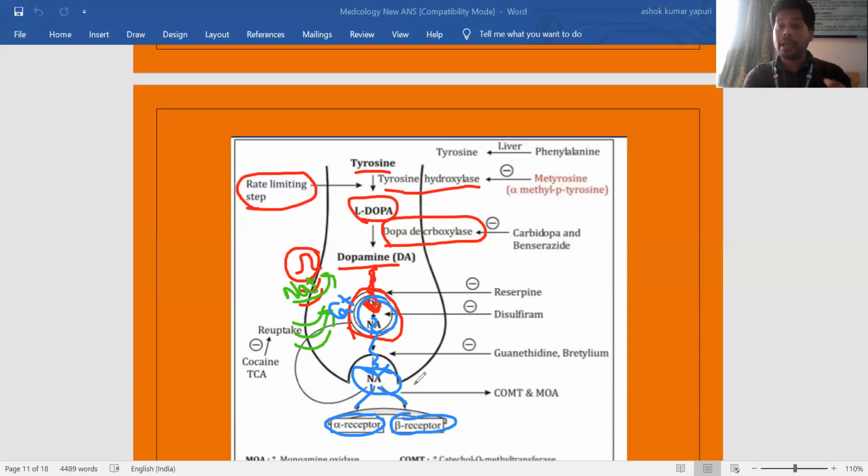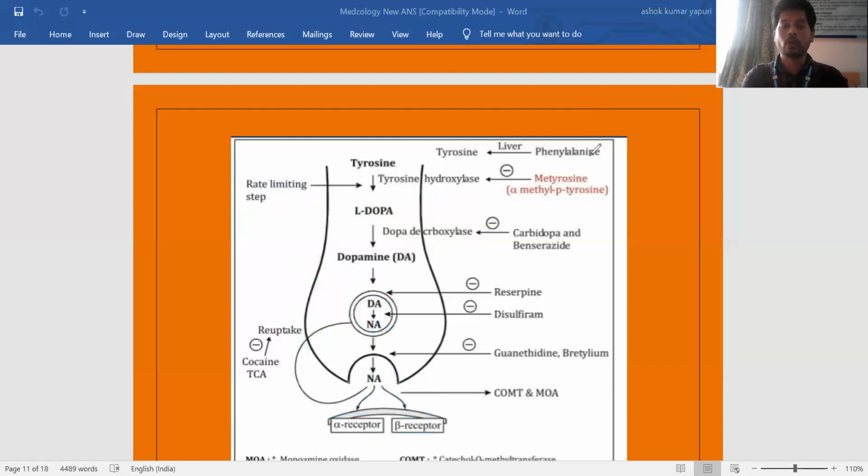And that's why adrenaline is known as a neurotransmitter as well as a hormone. Why? Because adrenaline is released from the adrenal gland, and after release, by passing through the neurons, it shows action. Due to passing through the neurons it is called a neurotransmitter, and as it is released from the gland, it is called a hormone. Adrenaline is the only one called both neurotransmitter and hormone. So this is simply the biosynthesis of the catecholamines.